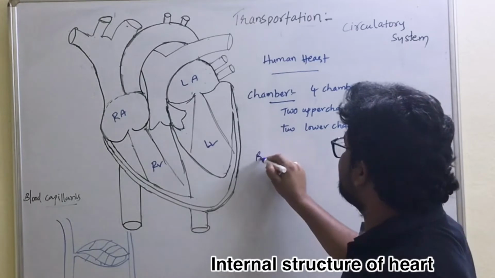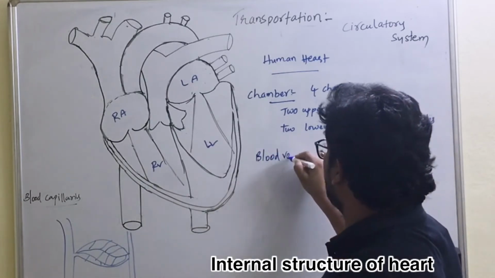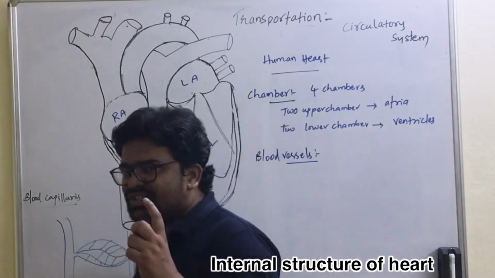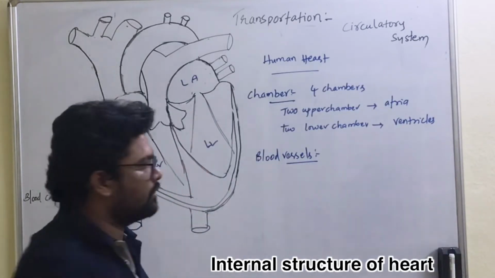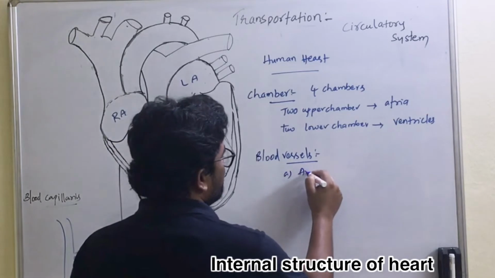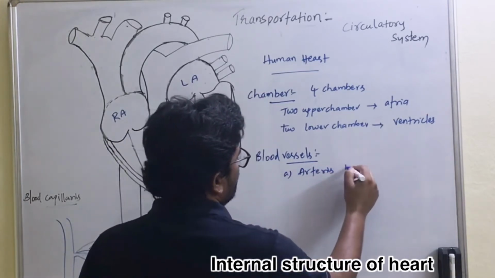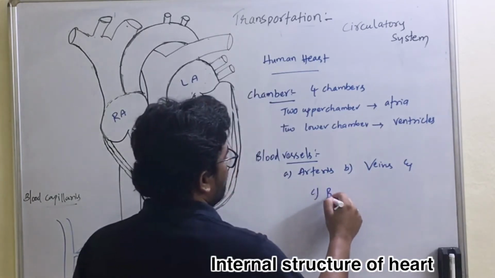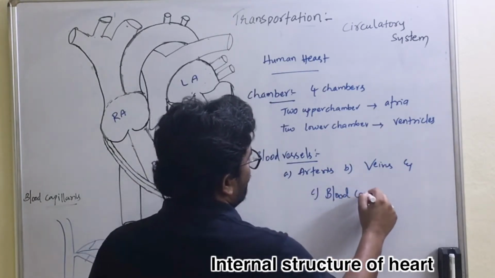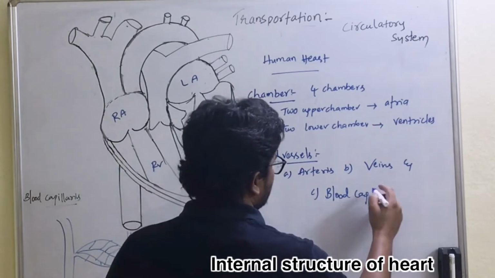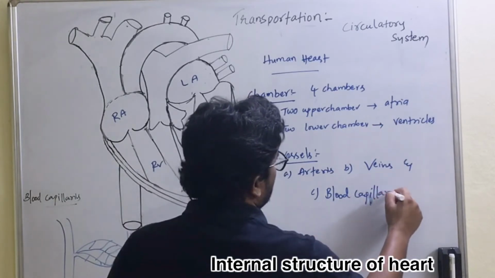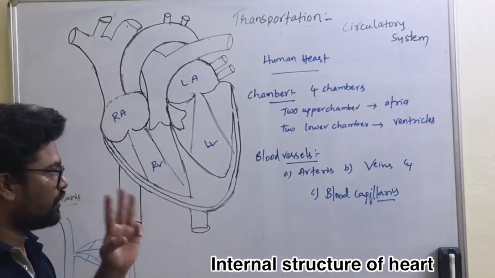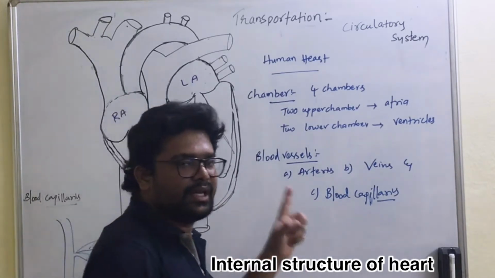Now let us discuss the blood vessels. What are the blood vessels that are generally attached to the heart? There are generally 3 types of blood vessels: arteries, veins and blood capillaries. All these blood vessels have their own functions to be performed.